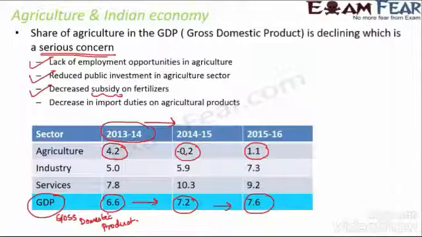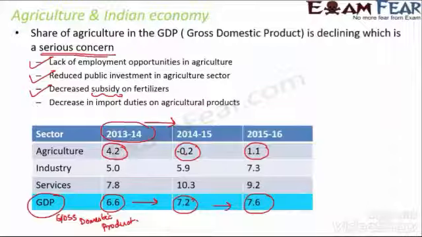Now it is seen that the subsidy on fertilizers is also decreasing. So there are less subsidized rates for fertilizers, and as a result, from the farmer's perspective, fertilizers are becoming very expensive to buy, right?